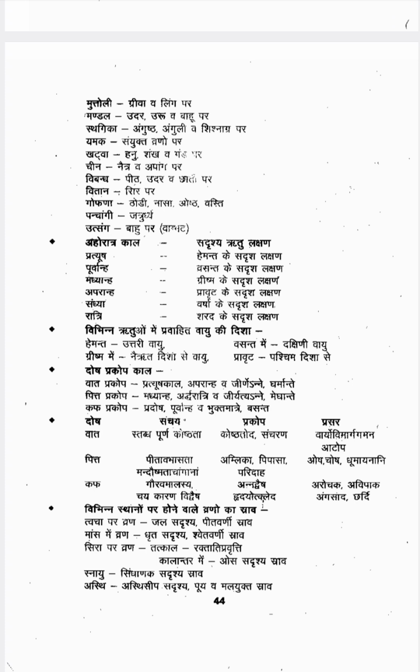Okay, there will be aversion towards the food. Hridaya Utkleda, there will be some discomfort felt in the Hridaya Pradesha. Then if it starts spreading all over the body, at that time Arochaka, Avipaka, Anga Sada, Chardi will be there. Arochaka, anorexia; Avipaka, delay in digestion; Anga Sada, body pain; Chardi, vomiting. So these are all indicating Kapha Prasara Lakshana.